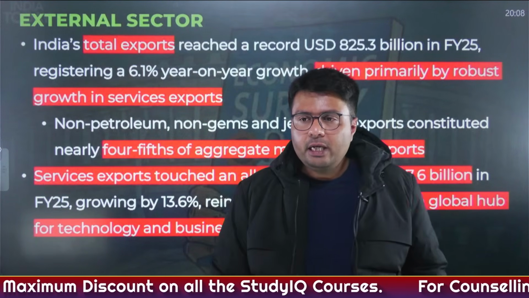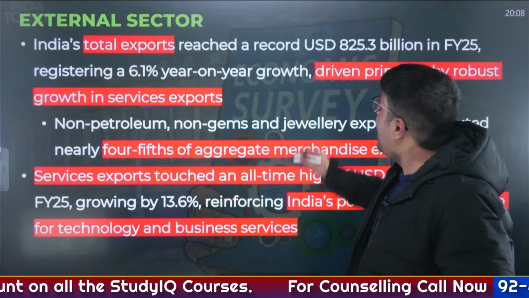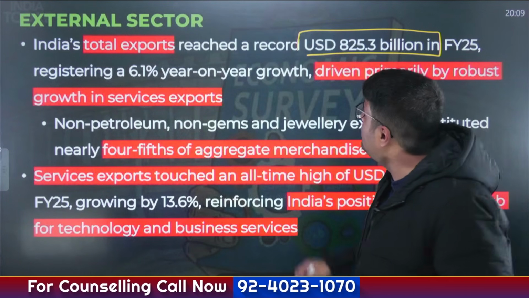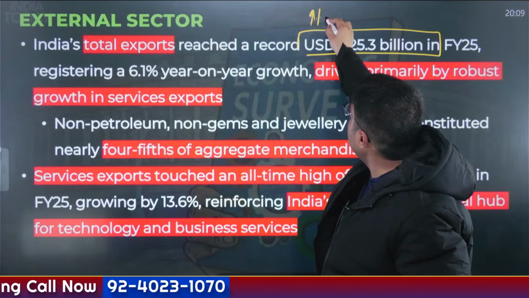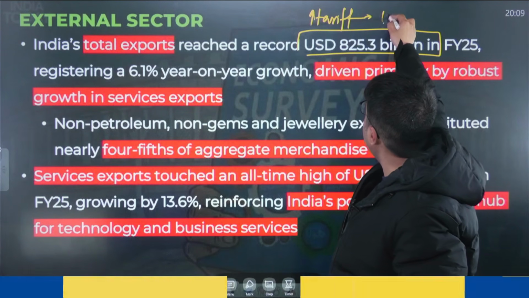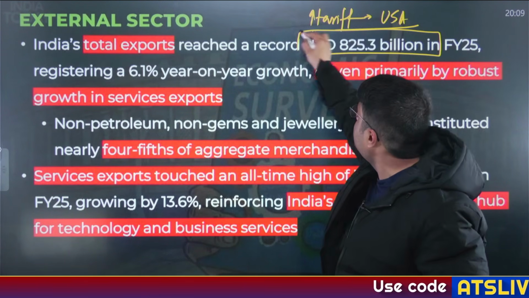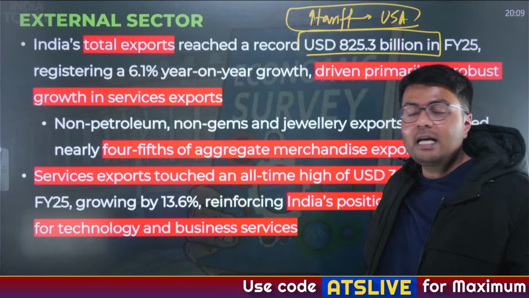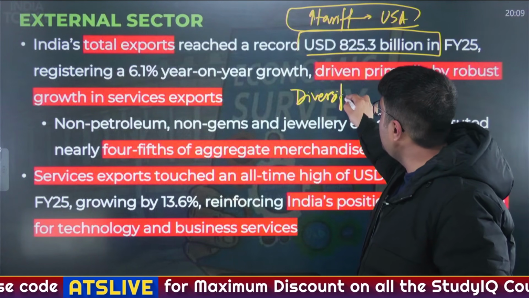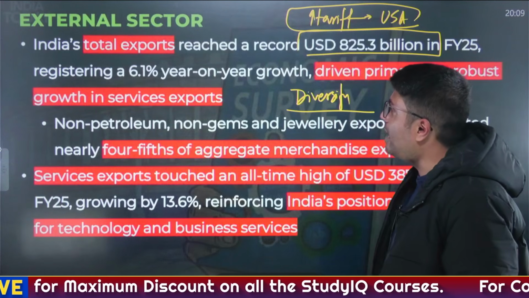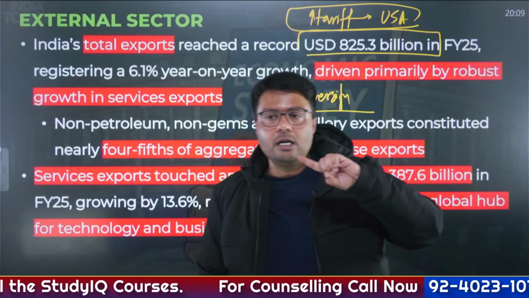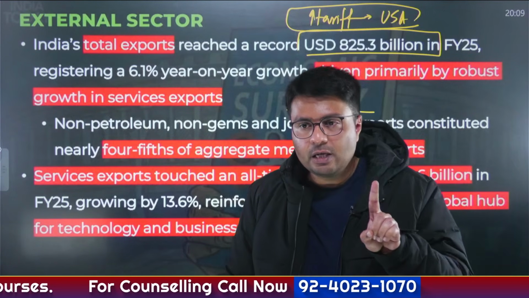Now, India's total exports this year have seen a record of $825 billion. And this is despite the fact that India's exports have faced higher tariffs in its largest export market, that is the United States of America. Now, how has that happened? Because we have successfully been able to diversify our trade, right? So this shows that our trade, be it in merchandise, be it in exports, has increased, right?